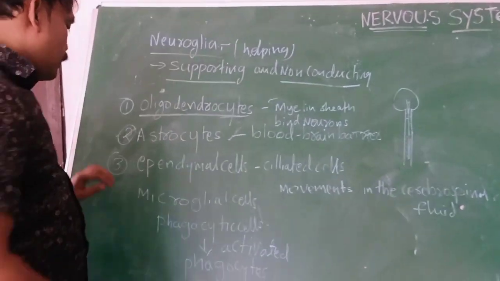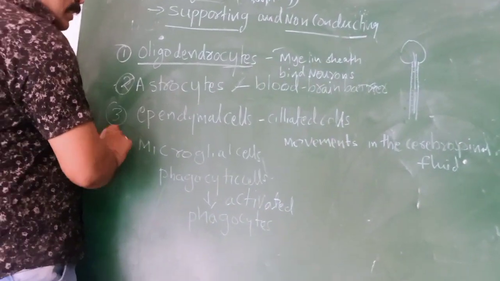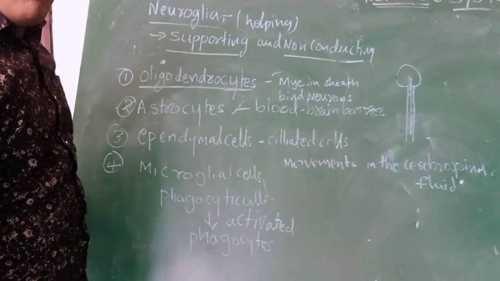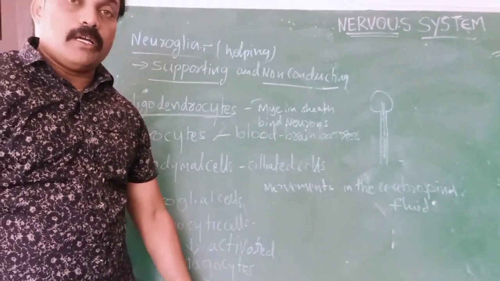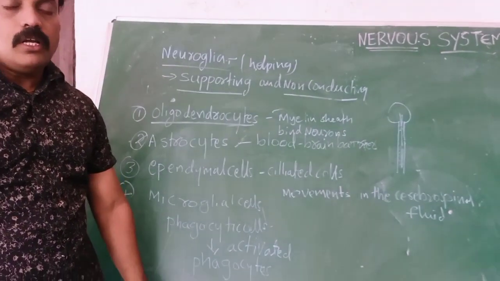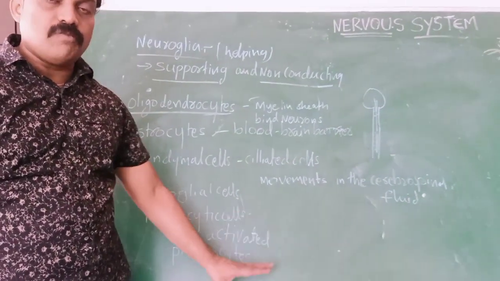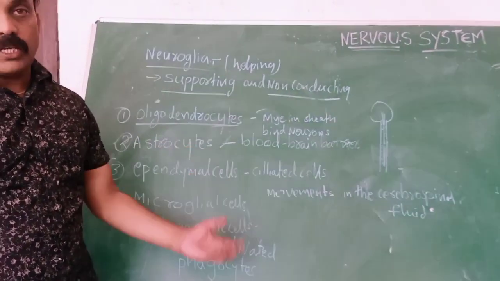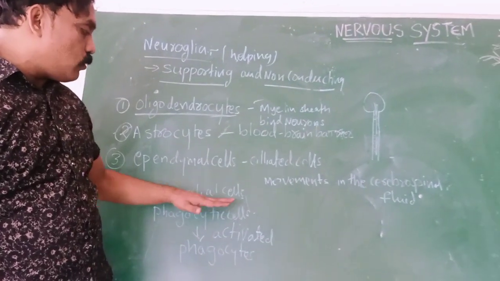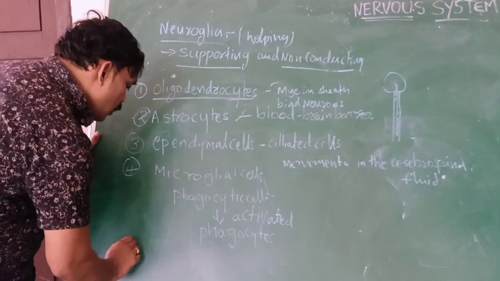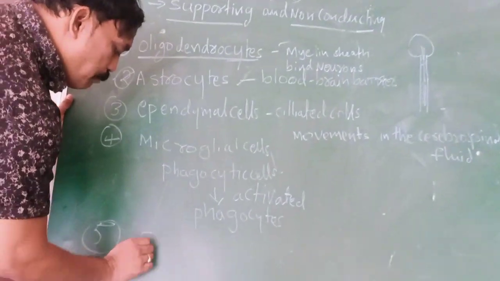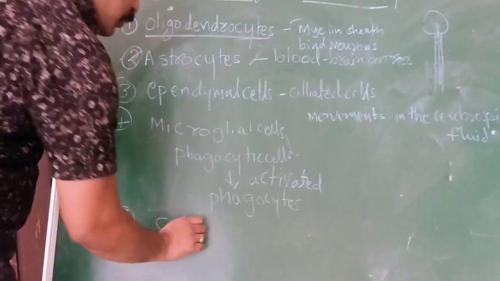And there are also some more cells. Microglial cells we can call phagocyte cells. When injuries or infections occur in the nervous tissue, when it is infected with any microorganisms, these microglial cells or phagocytes are automatically activated. And Schwann cells are also there, the lipid cells which cover the neuron.